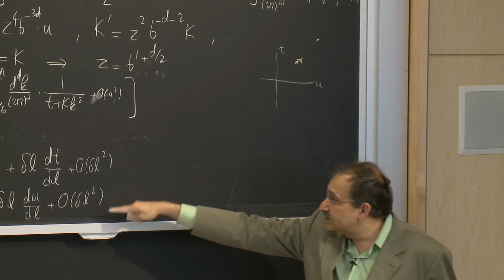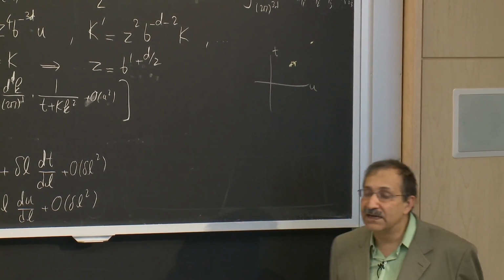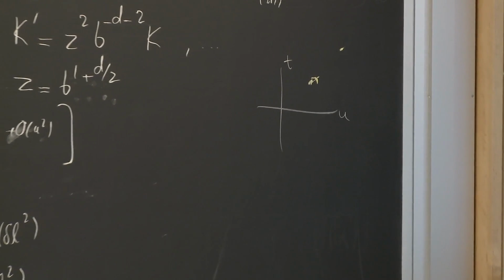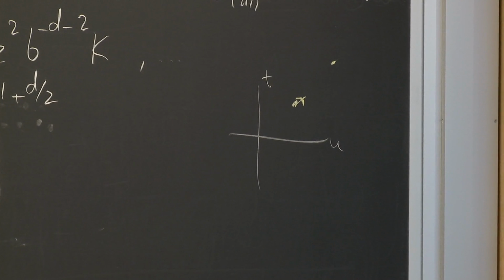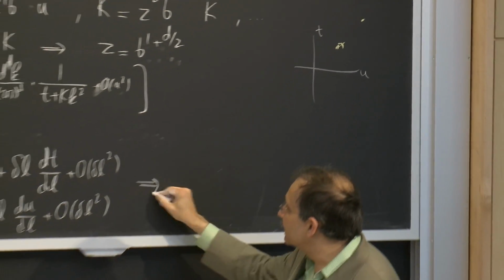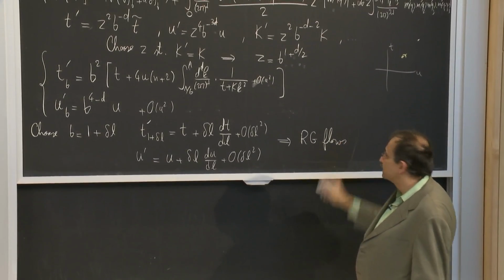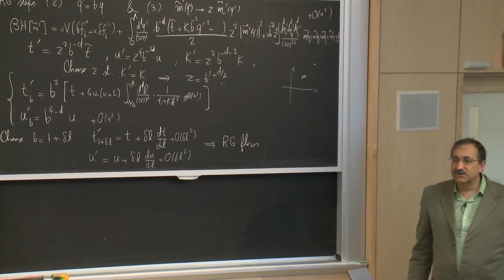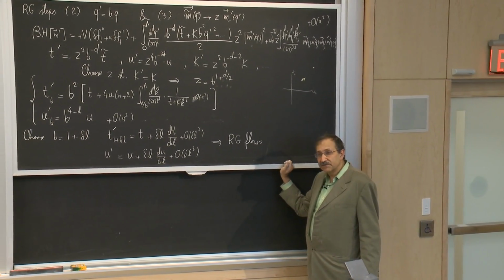So these things, dt by dl, du by dl, essentially point to the direction in which the parameters would change. And so they allow you to replace these jumps by things that are called flows in this parameter space. So basically, you've constructed flows and vectors that describe the flows in this parameter space.